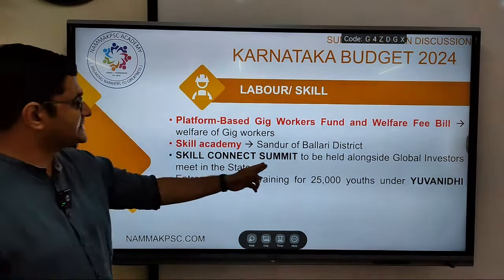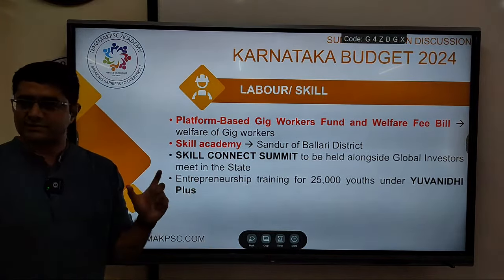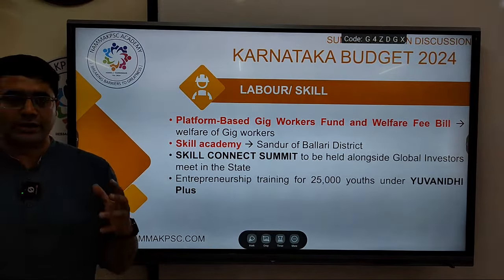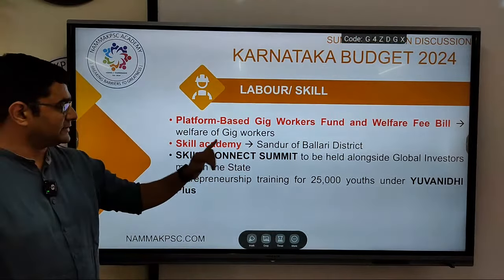The Skill Connect Summit will be held along with the Global Investors Meet. Every year we have this Global Investors Meet to attract investments to Karnataka.